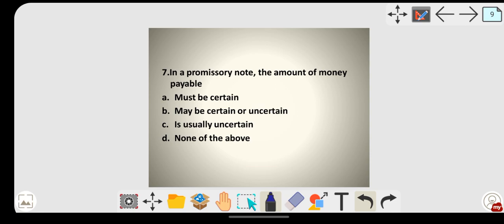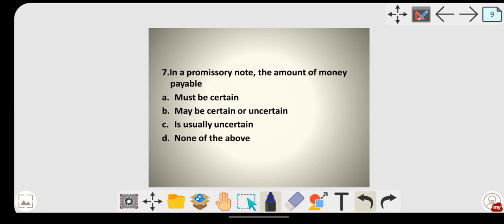In a promissory note, the amount of money payable. In the features of promissory note also we have studied this feature. It was a small point. Now let's see what options are given. Must be certain, may be certain or uncertain, is usually certain, none of the above.